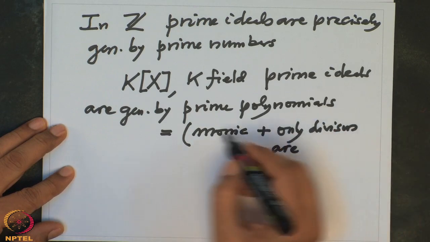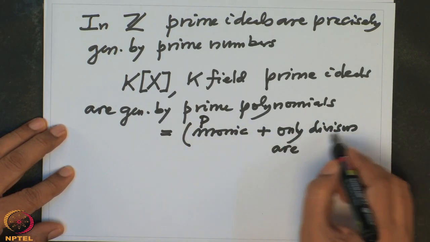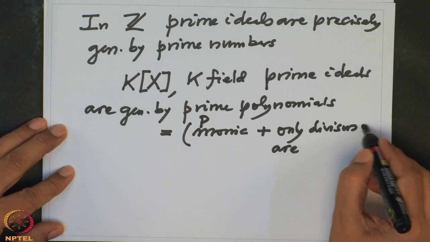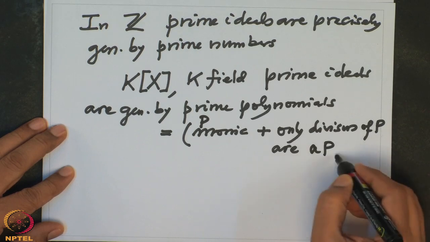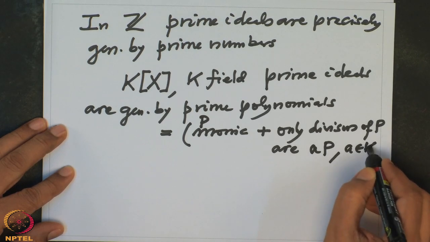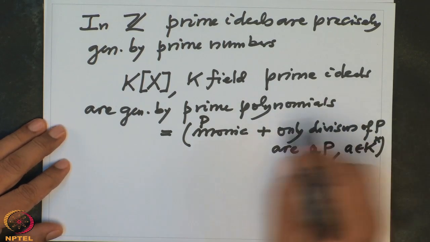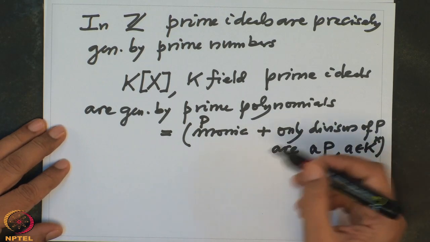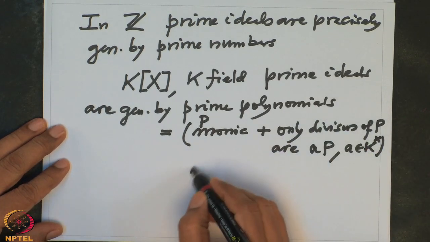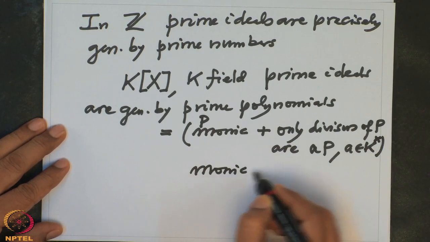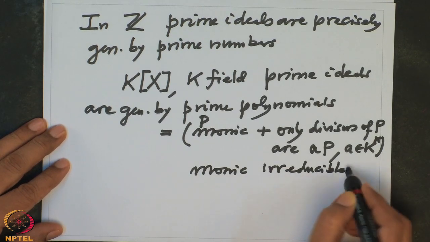A polynomial P is called prime if P is monic, and the only divisors of P are constant multiples of P, a times P, where a is a non-zero constant in the field. Such polynomials we have, remember, are called prime polynomials. In other words, they are irreducible polynomials, monic irreducible polynomials.